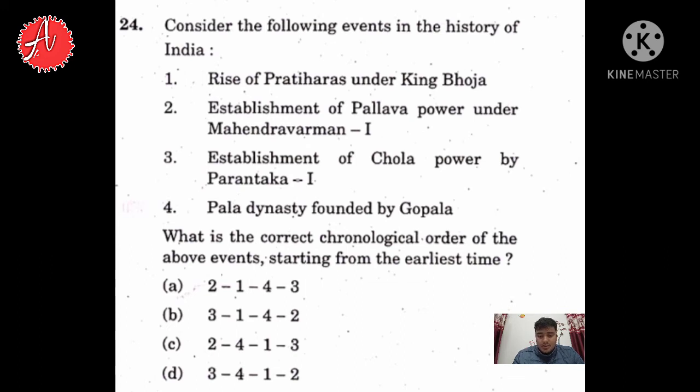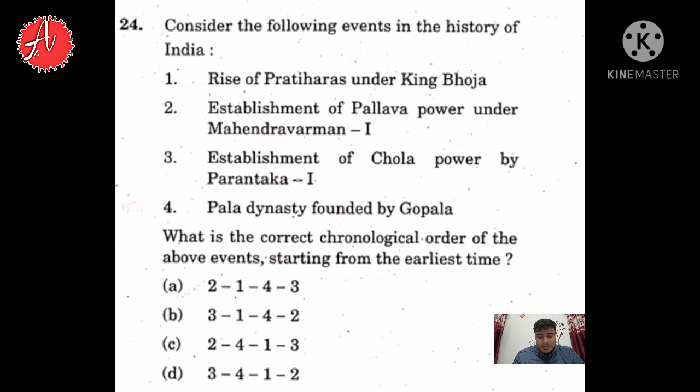Second is establishment of Pallava power under Mahendravarman I. In the second statement, they talked about Mahendravarman and the Pallava dynasty. So Mahendravarman ruled under the Pallava dynasty from 600 AD to 630 AD. So you can also note it down. Third is establishment of Chola power by Parantaka I. Parantaka Chola I ruled the Chola kingdom in Tamil Nadu, and he ruled from 907 AD to 955.